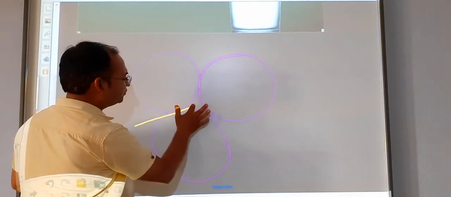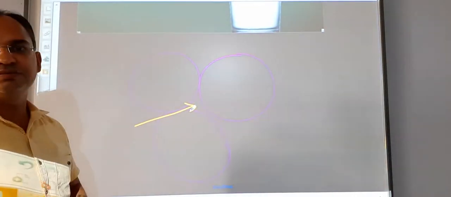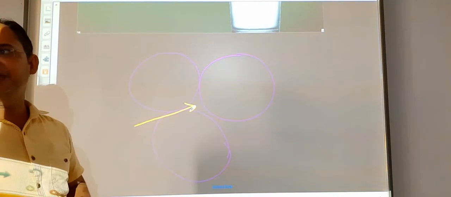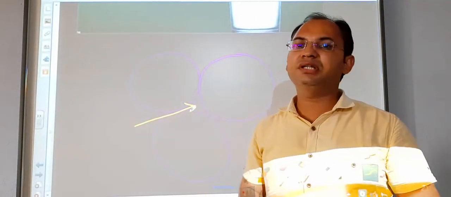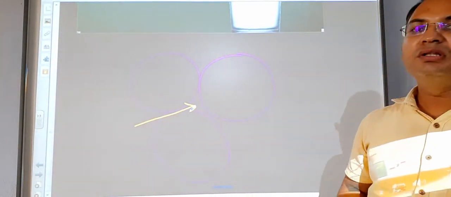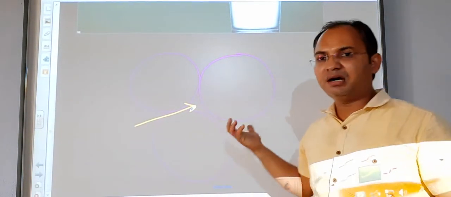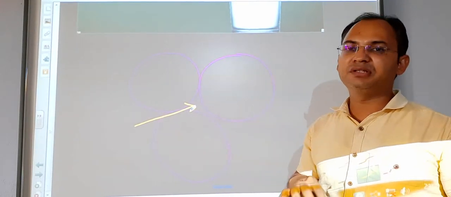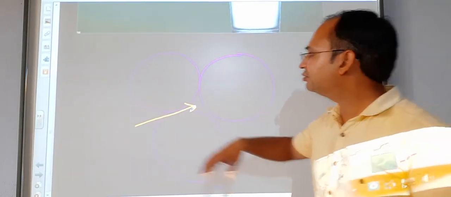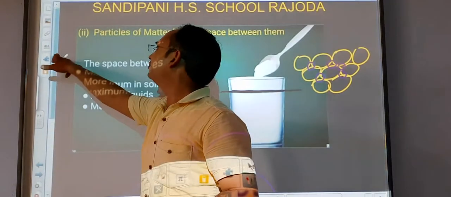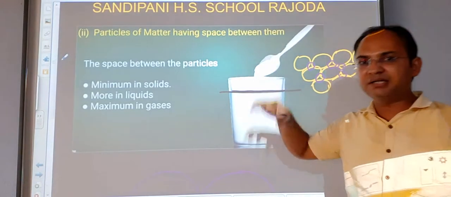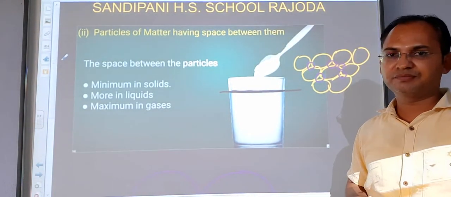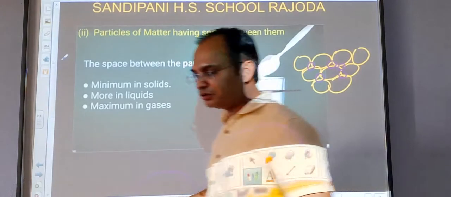So students, here are the empty spaces present between the molecules. This is the empty space. So this empty space gets covered by other molecules in any matter. So the particles in matter have spaces between them. Okay students, so this experiment of the salt and water solution proves that the particles have spaces between them. So the second thing is also proved.